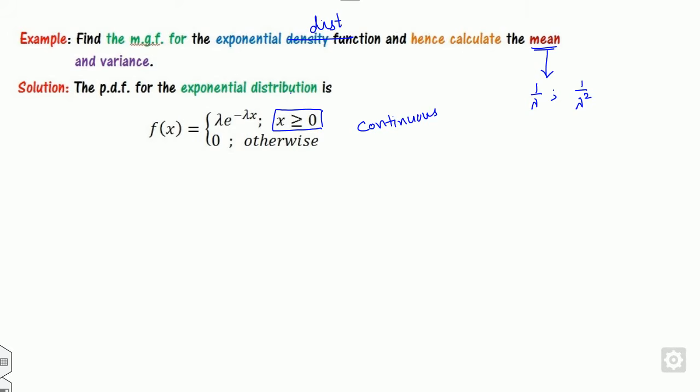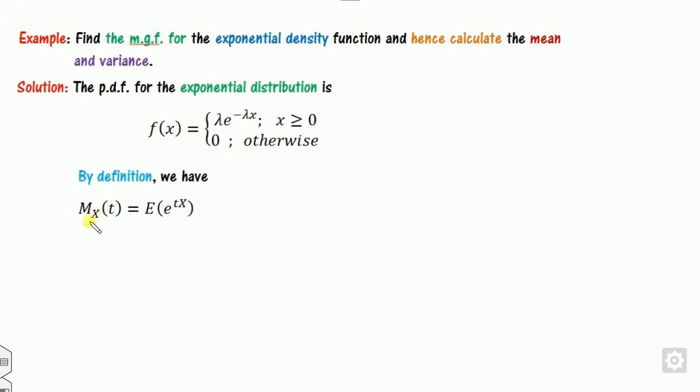So once it is continuous, we have to define its MGF by using this. How you define it is from minus infinity to infinity. This is my definition. Once you open it, since the domain starts from 0, the integration becomes nothing but 0 to infinity. As the integration works with respect to x, which part is constant? This part is constant with respect to the integration, so you can take it outside and combine them.